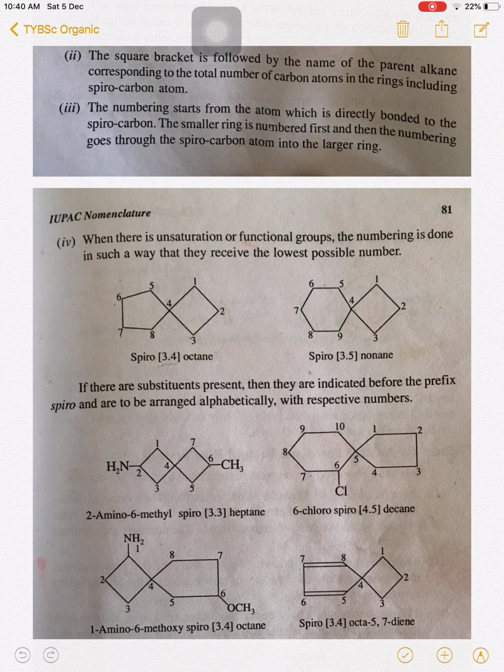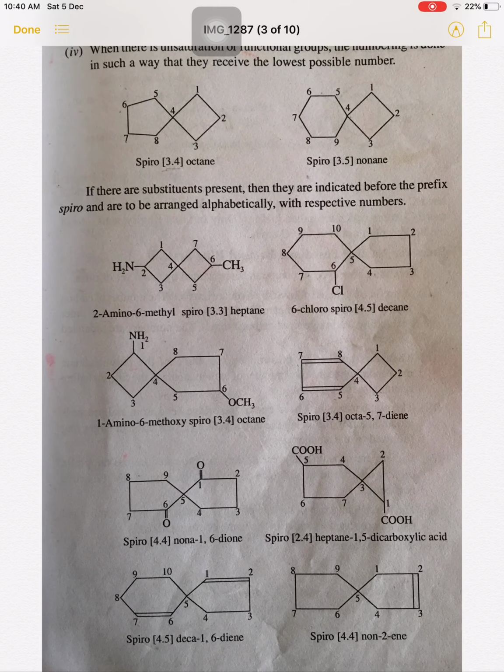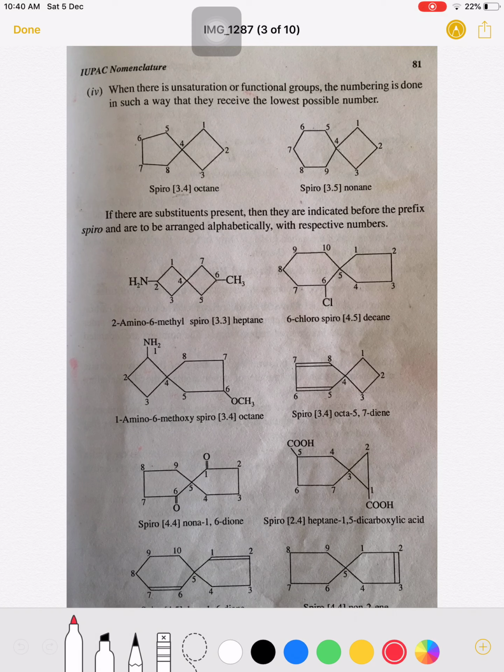Now see the examples, and the fourth rule is also there. If the molecule contains a substituent or a functional group, then numbering is done in such a way that the functional group or the double bond receives the lowest possible number. Okay, let's begin with the examples. So this is a molecule. Now see here, cyclopentane is there, and on the right hand side cyclobutane. These two are fused, and one carbon is common to both the rings.